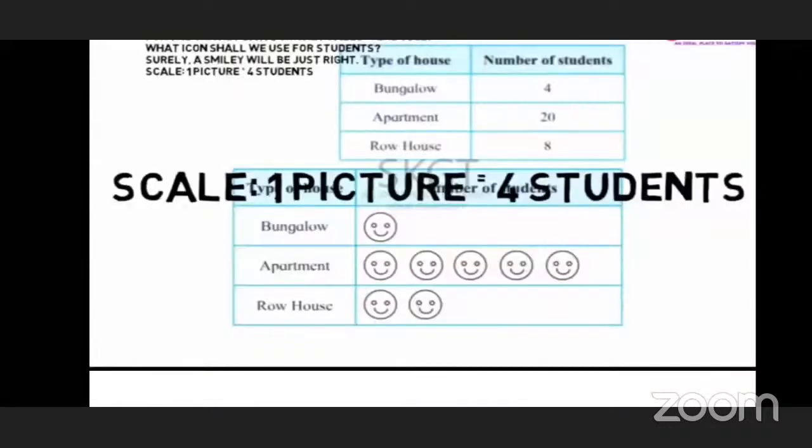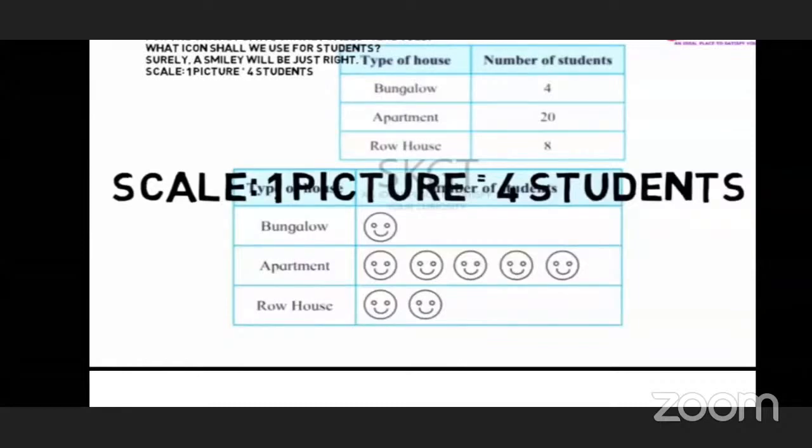Cricket balls were used. What icon shall be used for the student? Surely a smiley will be just right. Means in the cricket match we used a ball, and in this chart we have to use a smiley for the number of students. So in which way do we have to solve these examples?